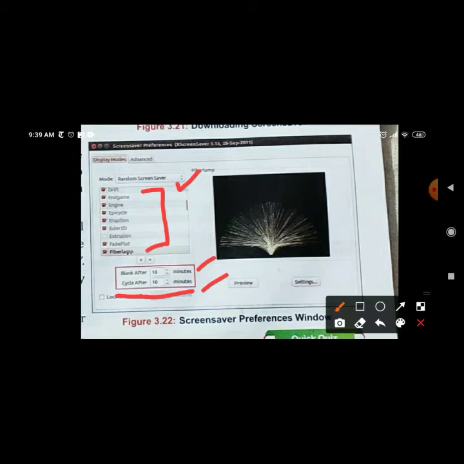And one more thing, you can change the timing also from these options. And after clicking the preview button, you can see here how the screensaver will look on your screen. So this is the way we put the screensaver on our desktop.